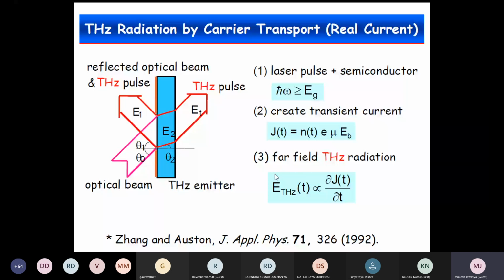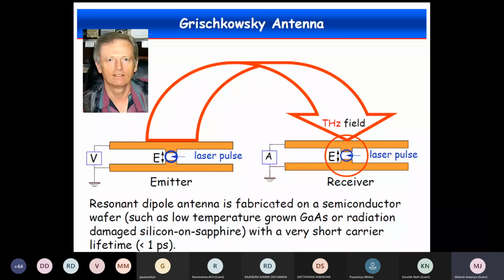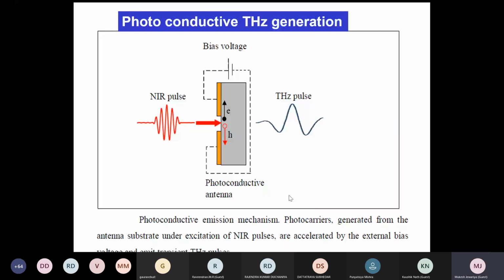Very simple. So this is the Grischkowsky antenna, that kind of antenna, and this is the gap where you have to excite. This is the emitter and this is the receiver. These are the same, but here you apply voltage, and here you use an amplifier. The same concept: you shine this optical pulse on this gap, and due to this charge carrier generation, you will get a terahertz pulse. Very simple mechanism.